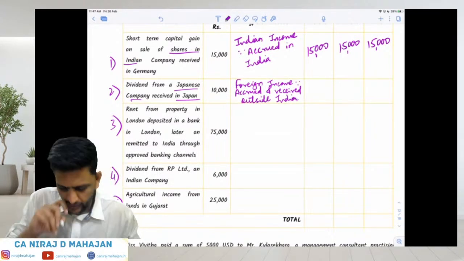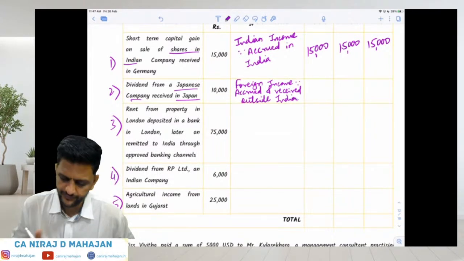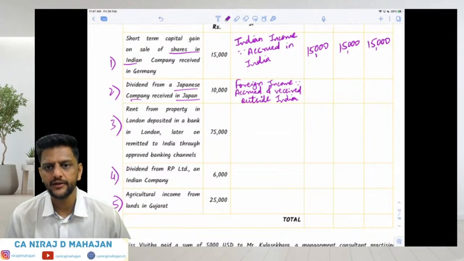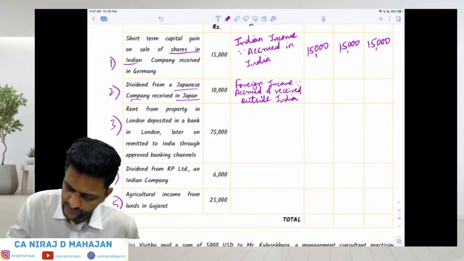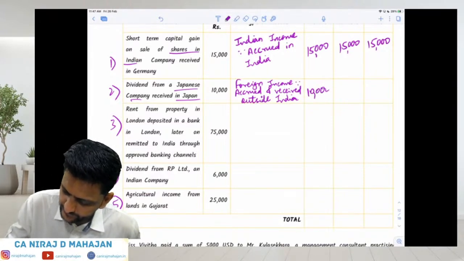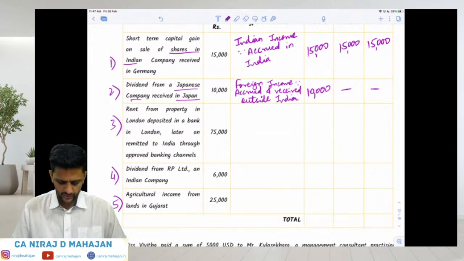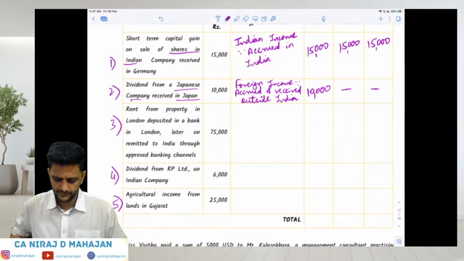Tell me, children. Rupees 10,000. For whom is it taxable or not taxable in India? Tell me. Only ROR. 10,000. Correct? And such foreign income obviously is not taxable for RNOR or NR. Yes, everyone? Then, next one.